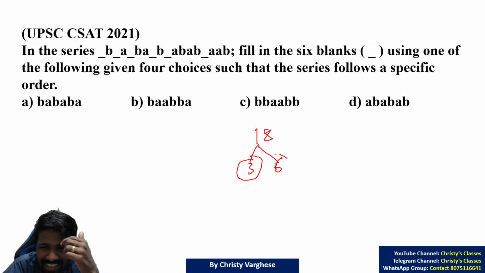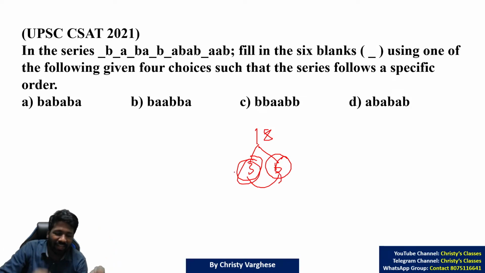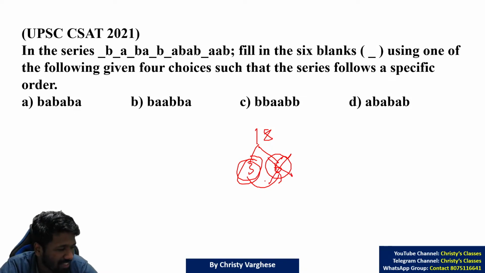Now 3 and 6, there is one thing you can do. No need to check both, because 6 is a multiple of 3. So if you look at 3, automatically 6 is checked, because 2 threes will make a 6. So you don't have to separately check for 3 and 6. Check only for 3. If there is a pattern of 6, you will automatically realize it, because 3 elements will make 6 elements. So anyway, let us check.